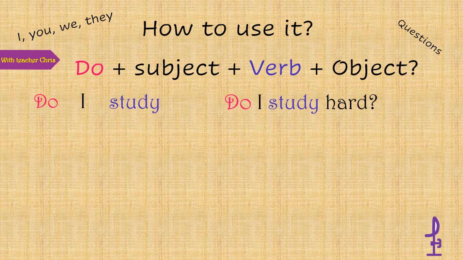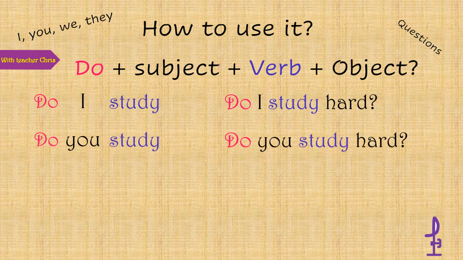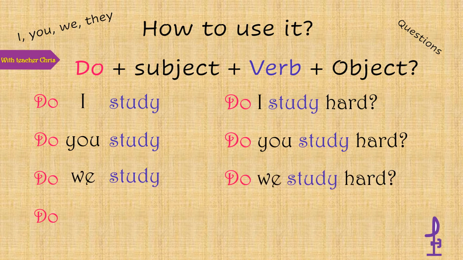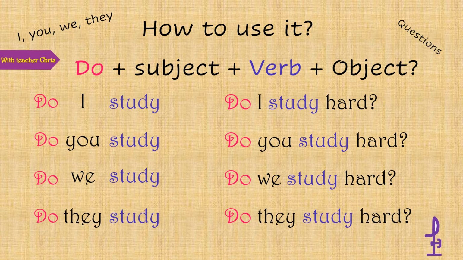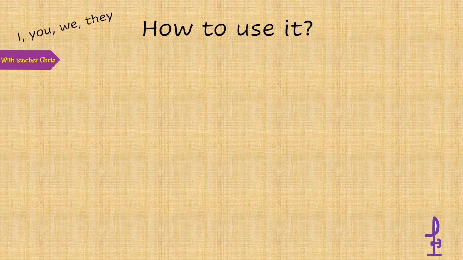It's not the same to say I study hard to ask, do I study hard? Do you study hard? Do we study hard? Do they study hard? So here we have the questions. See that we have do before the subject.